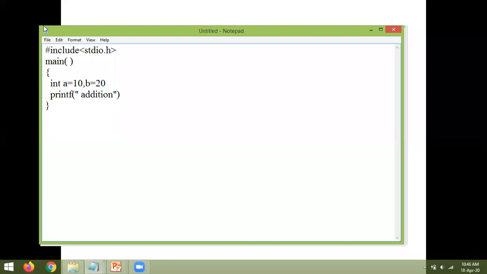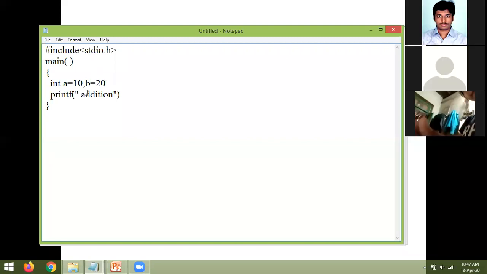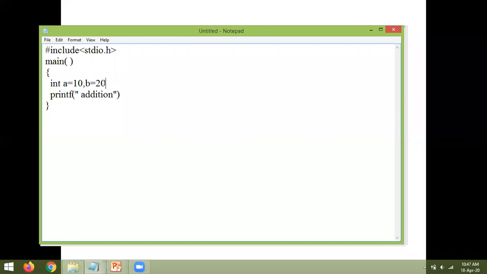Can anybody identify what is the error present here in this program? So this is a simple program. Yes, the semicolon is missing here. In the declaration part this is missing, and even in the print statement the semicolon is missing. That means you are getting errors at the time of compilation of the program.